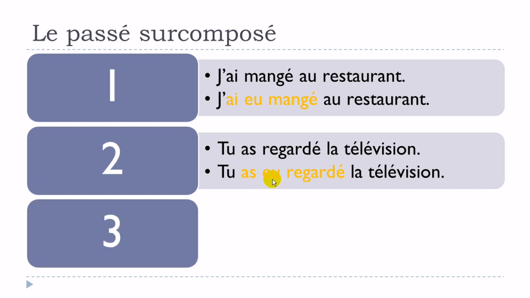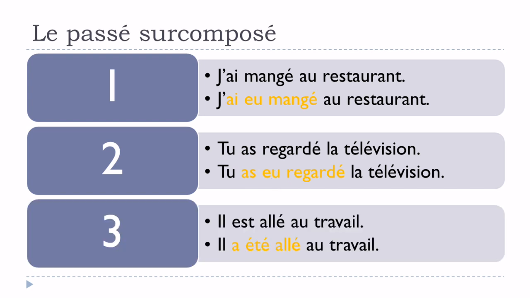Okay, and it will be exactly the same thing as in the last example, but then I wanted to take a verb, so aller, that will require être at the passé composé. Okay, so il est allé au travail. And in that case, remember exactly the same thing. So you put être instead of avoir, because that is one of these exceptions that will require être to make the passé composé. It is here at the present form.